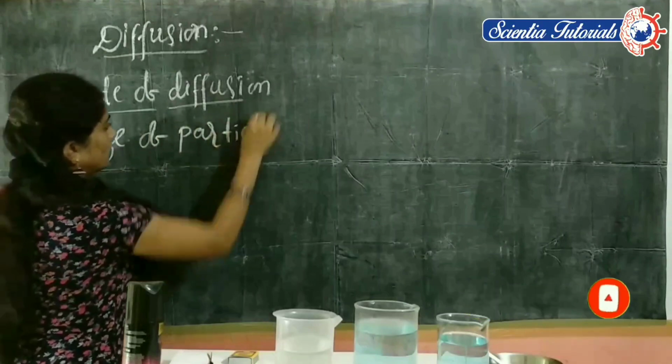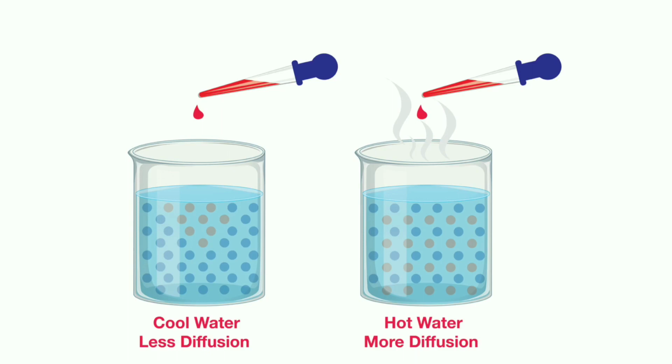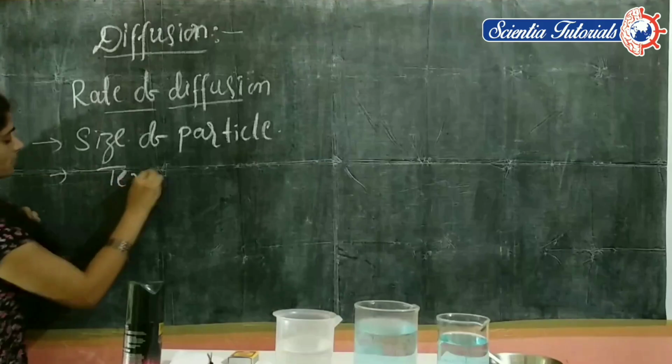And then the temperature of the material. The rate of diffusion depends on temperature. So we took two beakers, here cool water and here warm water, that is hot water. In the hot water, the ink particles spread very fast. In the cool water, they spread very slowly. So according to the temperature, diffusion will depend. We can say that diffusion depends on the temperature.